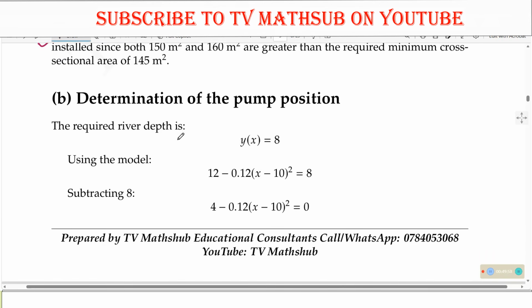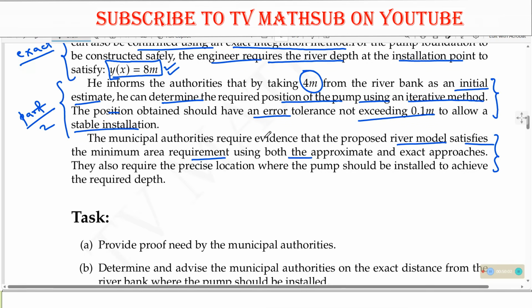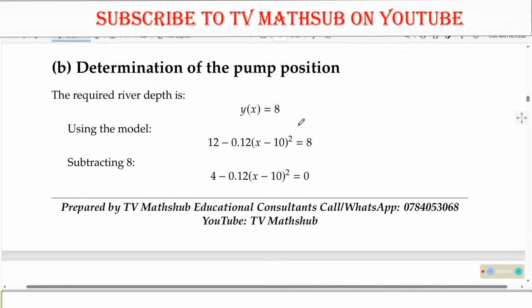So the required river depth is y of x equaling 8. That is the given, because they are telling us that the river depth at the installation point should satisfy y of x equaling 8 meters. But of course, y of x is already known. It is given as 12 minus 0.12 into (x minus 10) squared, which is equal to 8.